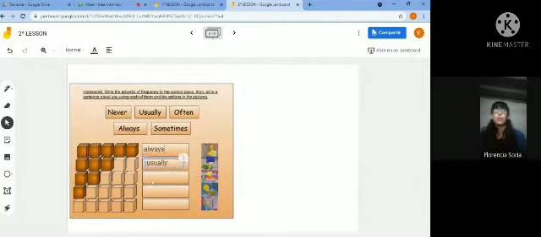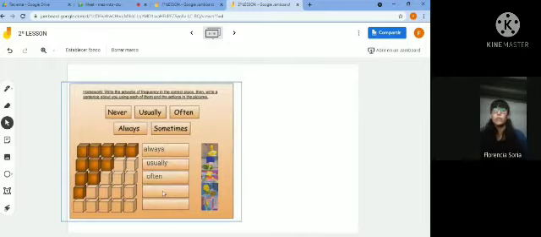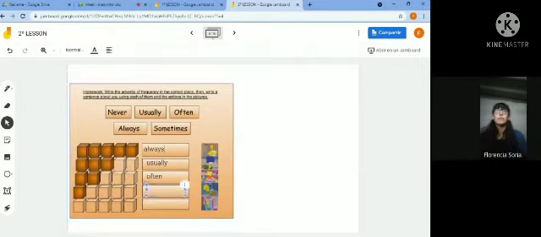Good. Excellent. What about the third one? There are fewer squares full. Pay attention. Often. Good people. Good. Often. Wait a minute. Sorry. Often. Okay, great. What about the fourth one? What do you think? There is just one square full. Okay? Yes, sometimes. Okay, good.